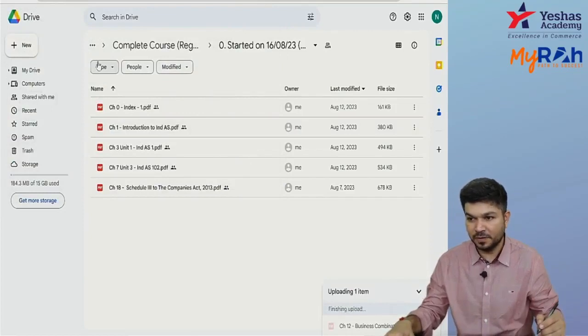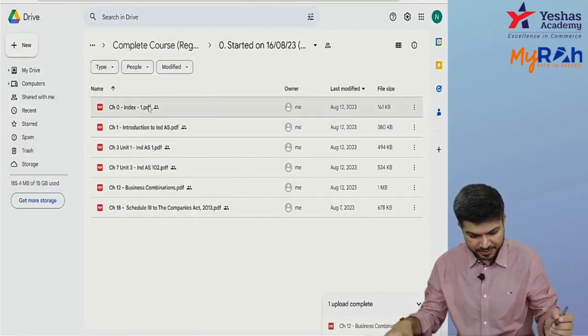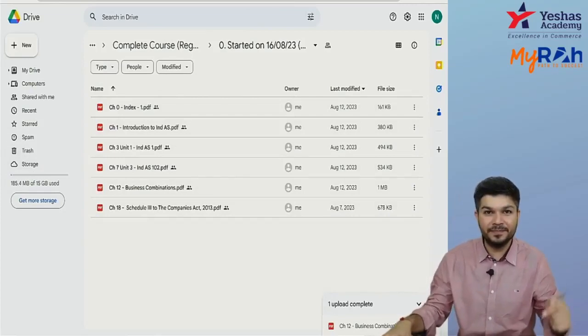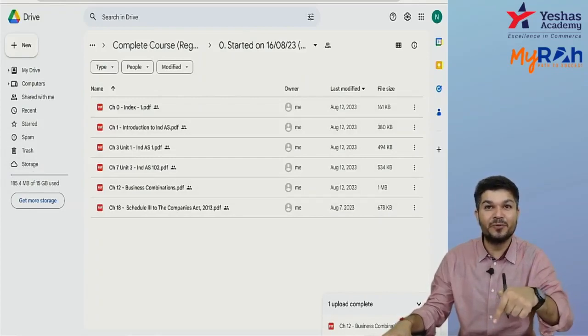It's book number 3. Sorry, not book number 2. It's book number 3. Okay, this has been uploaded. In case anybody has not received the physical material, the soft copy has been uploaded on our Google Drive link.